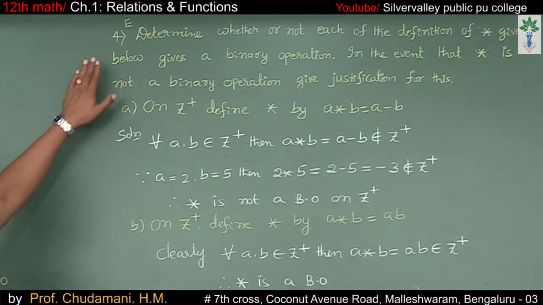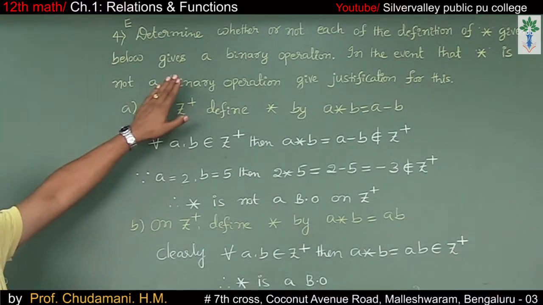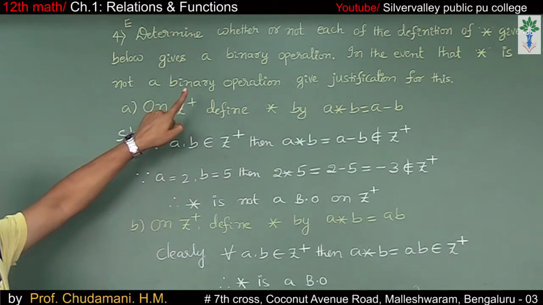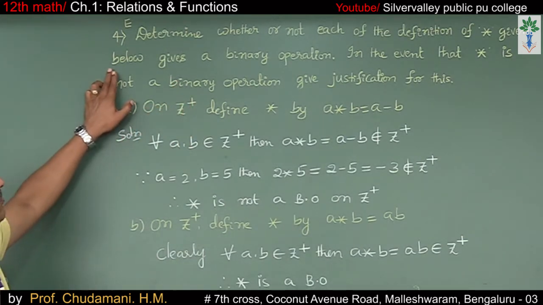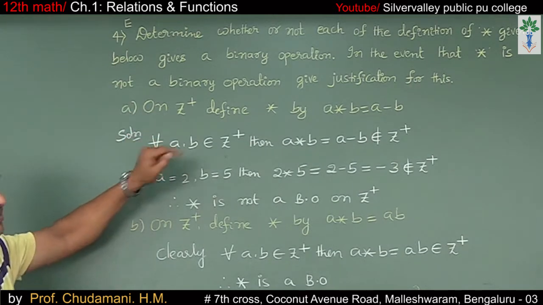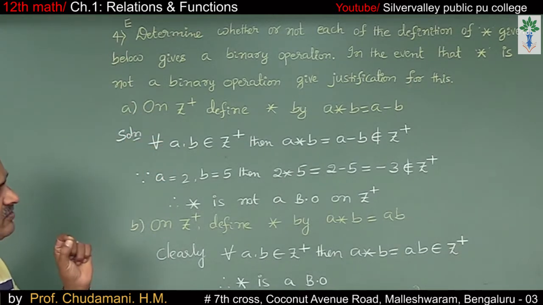Question number 4, an exercise problem. Determine whether or not each of the definitions of star given below gives a binary operation. In the event that star is not a binary operation, give justification for that.